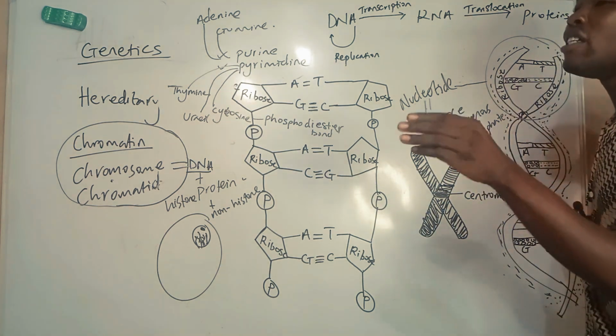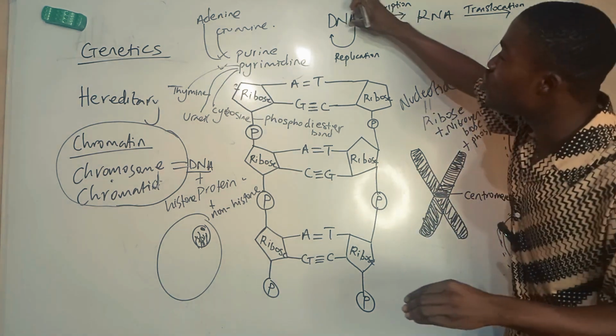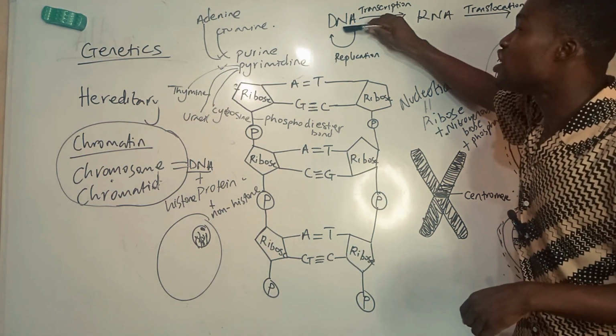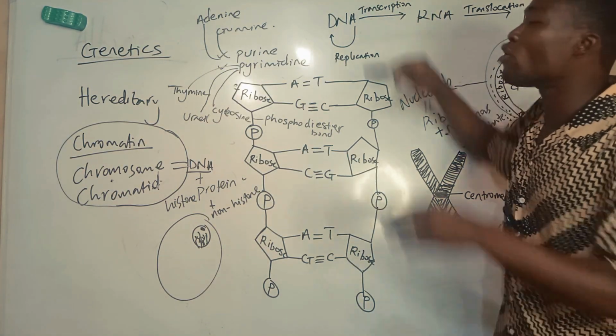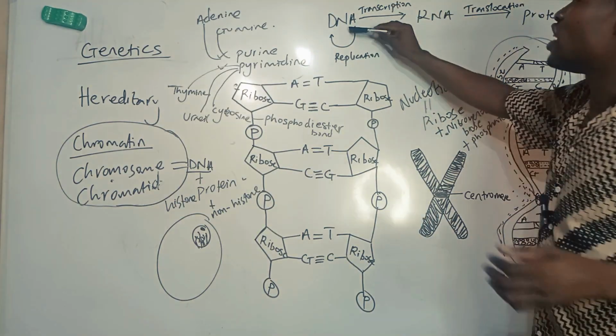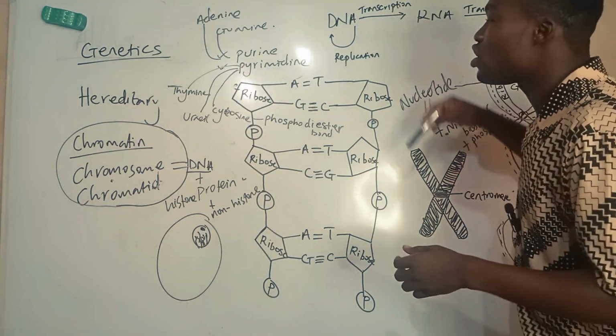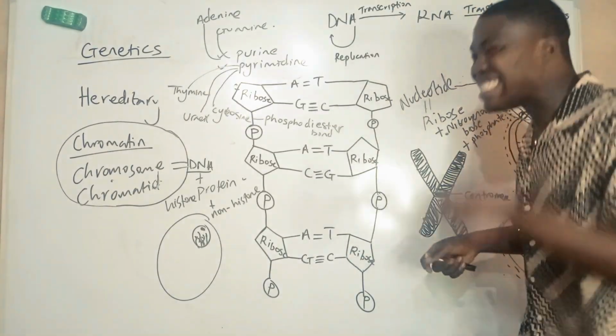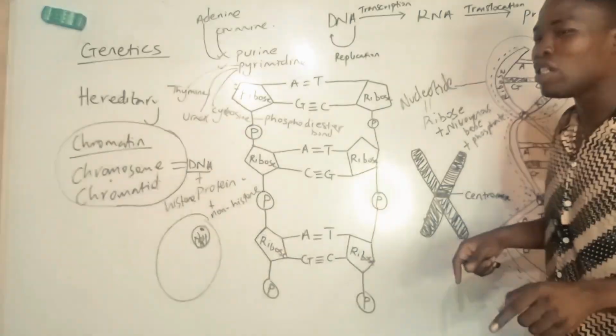So, for instance, a parent gives birth to an offspring. These are the genes that are going to be interpreted. Remember, the genes are found in the DNA. A segment of the DNA is called a gene, and the DNA makes up the chromosome with some proteins. Now, this DNA can replicate itself. So, inside a cell, a DNA can make another DNA. It's called DNA replication. It's a process.